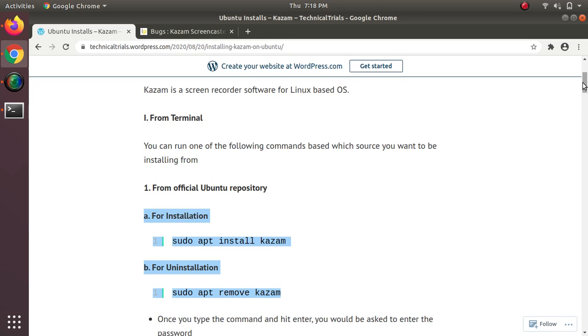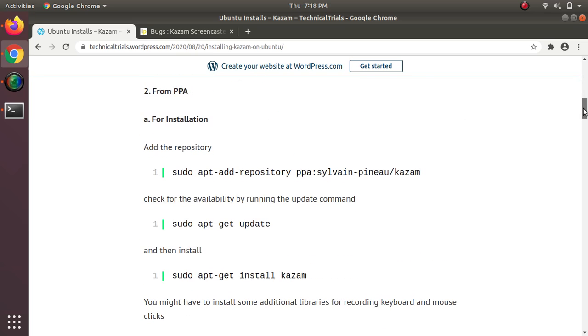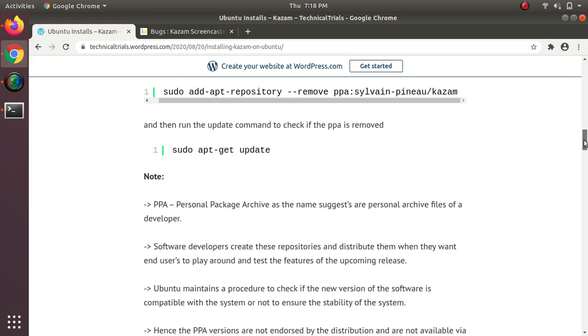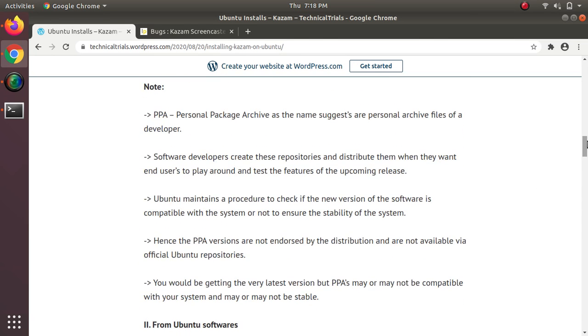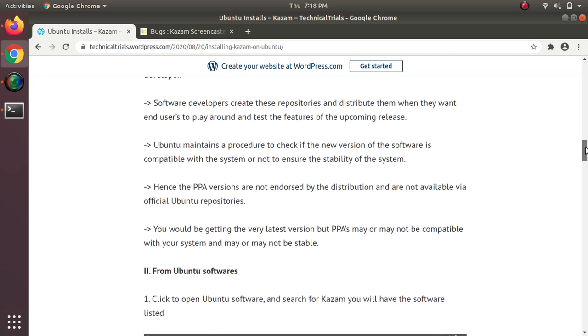Before trying out this command, let's see what PPA is. PPA stands for Personal Package Archive. These, as the name suggests, are personal archive files of a developer. Software developers create these repositories and distribute them when they want the end user to play around and test the features of the upcoming release. So in case of PPAs, you would be getting a very latest version, but PPAs may or may not be compatible and may or may not be stable.